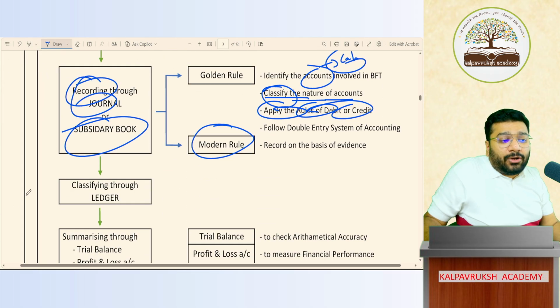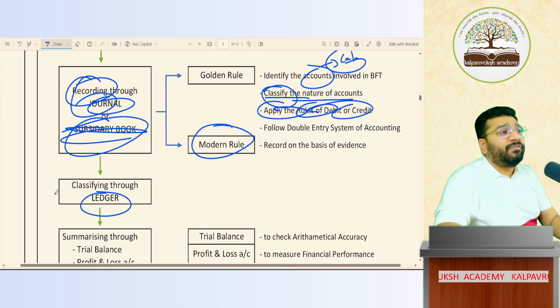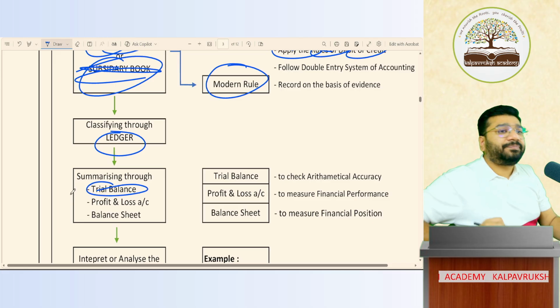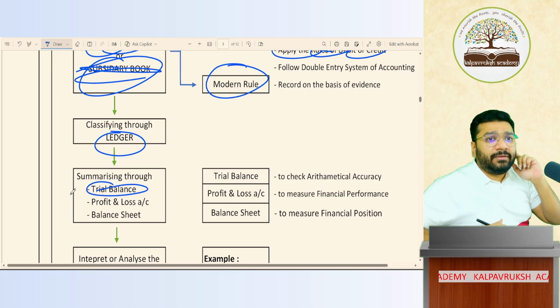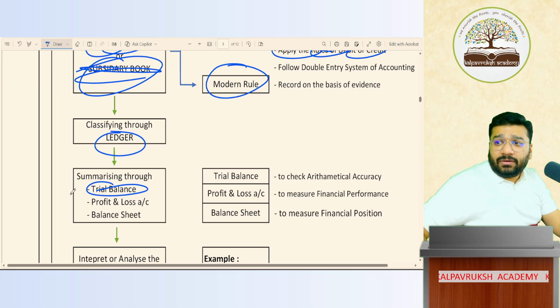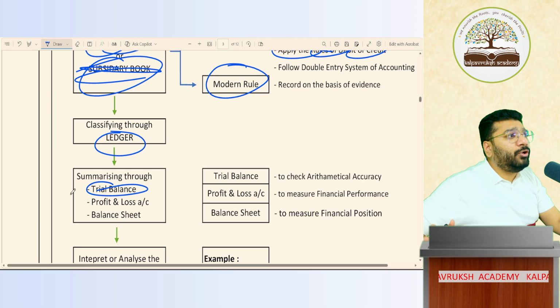So the subsidiary book I'll not do first. What I'll do is I'll do journal. Then I'll come back to ledger. From ledger, we'll prepare trial balance. Till this is complete, then we'll decide what to do again. Okay, not okay? So another 10 to 15 classes, I'm telling you, your journal and ledger will get completed.